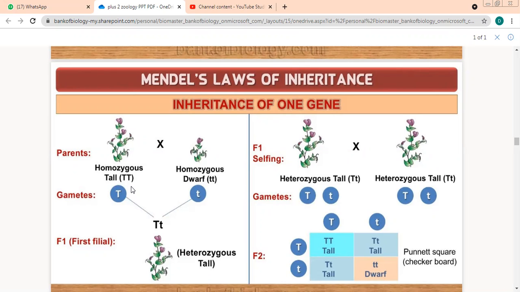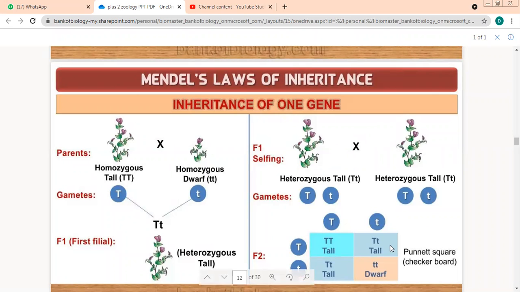1:2:1. Yes, beta. Excellent. The phenotypic means what you can see from outside, physically visible. It is very clearly visible that 3 are tall and 1 is dwarf. So the phenotypic ratio is 3:1. But if you see them genetically, then capital T, small t, how many are there? How many capital T, capital T's? 1.